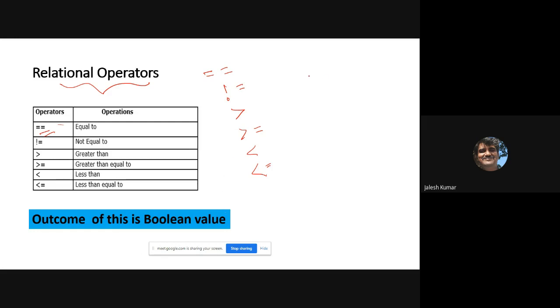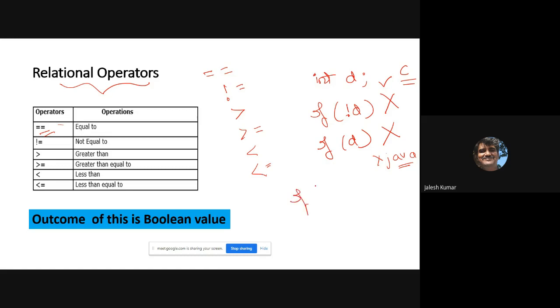What is the meaning? See, you can't write int d and then if (d). These things are not valid in Java. It holds good perfectly in C, but in Java it is not, because in Java you always have to write like this.